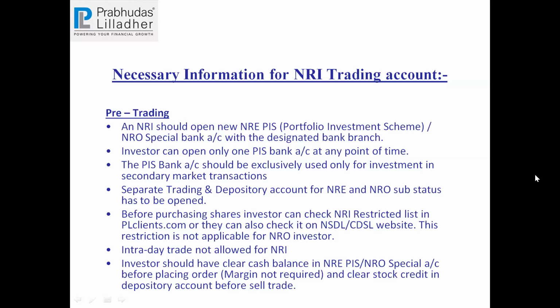Before purchasing shares, the investor can check the NRI restricted list on plclients.com. Before market opens, before 9:15, we update this list on PL clients also, so you can always check that, or you can check on the NSDL or CDSL website.